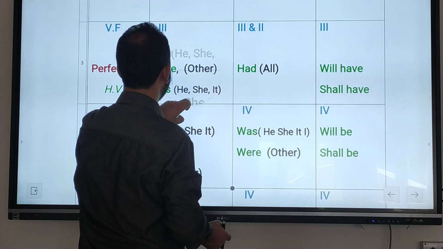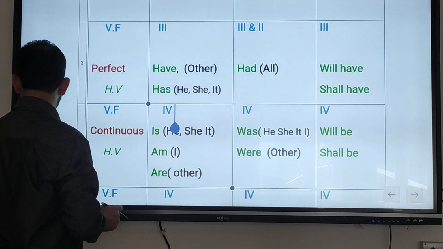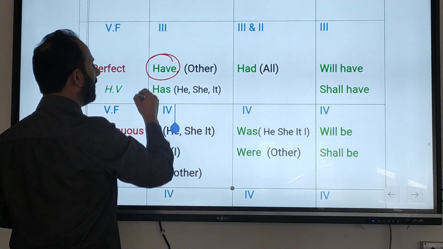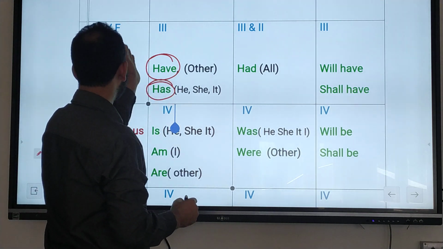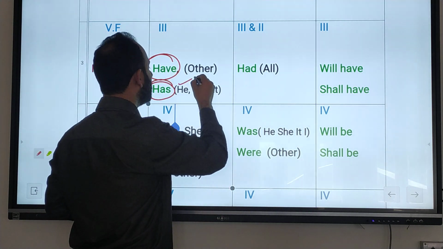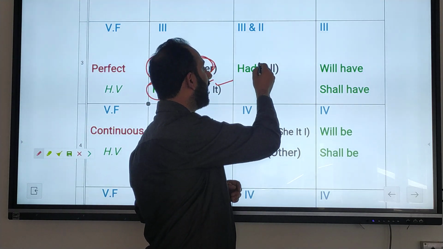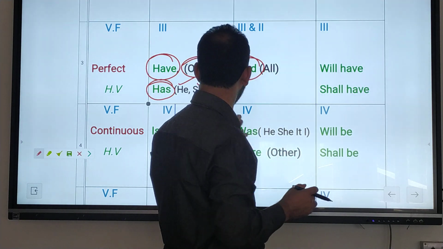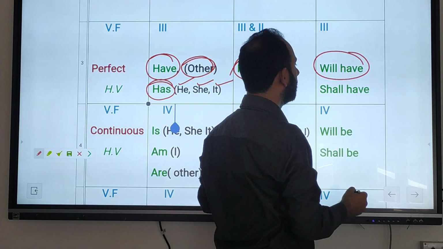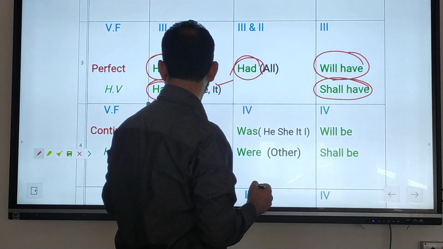You have to remember now, with perfect we use the helping verbs have and has. That is present perfect. With present perfect we use the helping verbs have and has. With has we use he, she, it. And with have the others, I have already told you what is meant by others. With had we use all, I have already told you by all I mean he, she, it, I, we, you, they. And where we use will, there we use will have, where we use shall, there we use shall have.